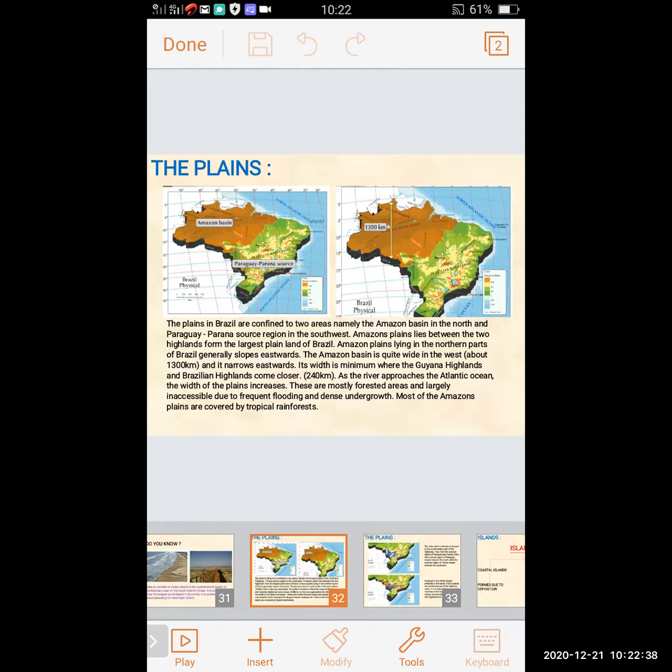The Amazon plains, lying in the northern part of Brazil, generally slope eastward. The Amazon basin is quite wide in the west, about 1,300 kilometers, and it narrows eastwards. Its width is minimum, 240 kilometers, where the Guiana Highlands and the Brazilian Highlands come closer. As the river approaches the Atlantic Ocean, the width of the plains increases. They are mostly forested areas and largely inaccessible due to frequent flooding and dense undergrowth. Most of the Amazon plains are covered by tropical rainforest.